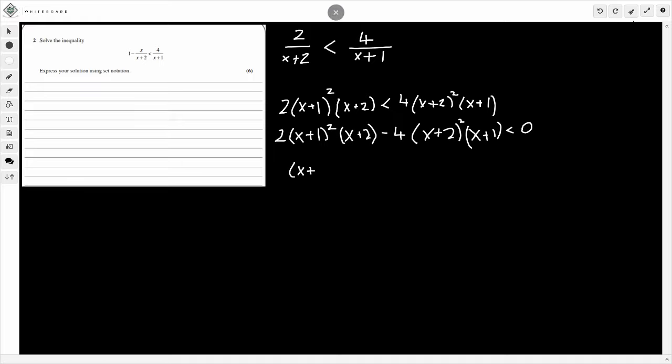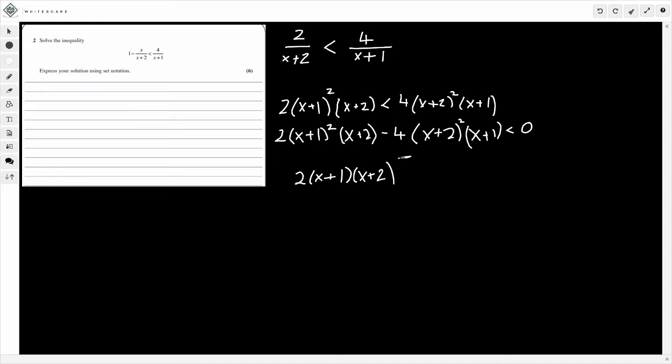In fact, actually, tell you what, we'll make it even easier. What we can do is factor out from this point here now. We can factor from here. So what I'm going to do is factor out a 2 from here. And what I can also take out with the 2, notice I've got an x plus 1 squared, x plus 2, x plus 2 squared, x plus 1. So what I'm going to take out is just an x plus 1 and an x plus 2, so it's going to be x plus 1 times x plus 2. And there we go. That's perfect.